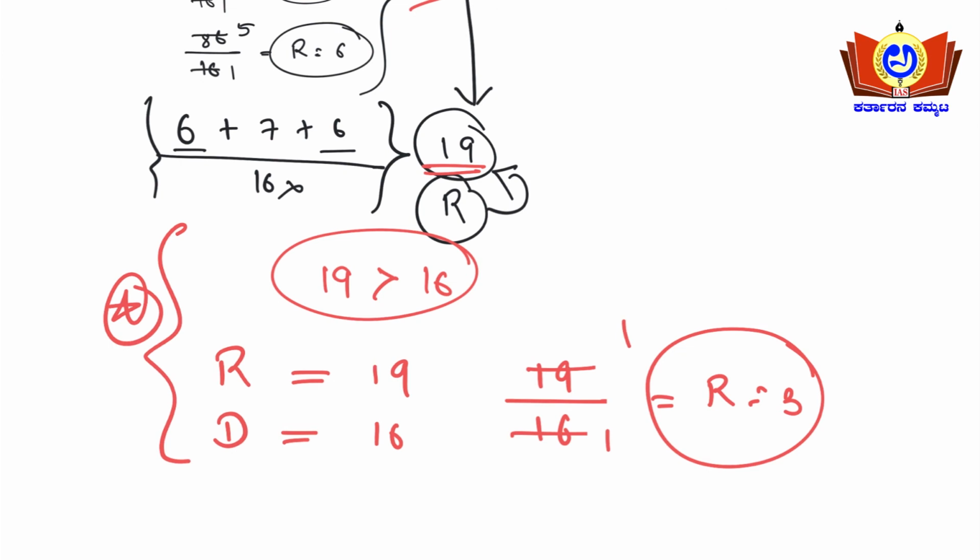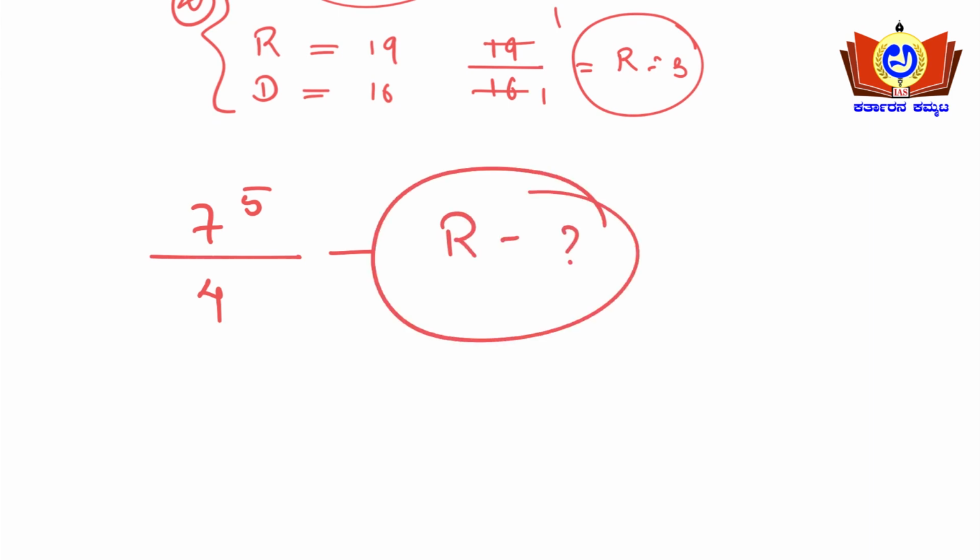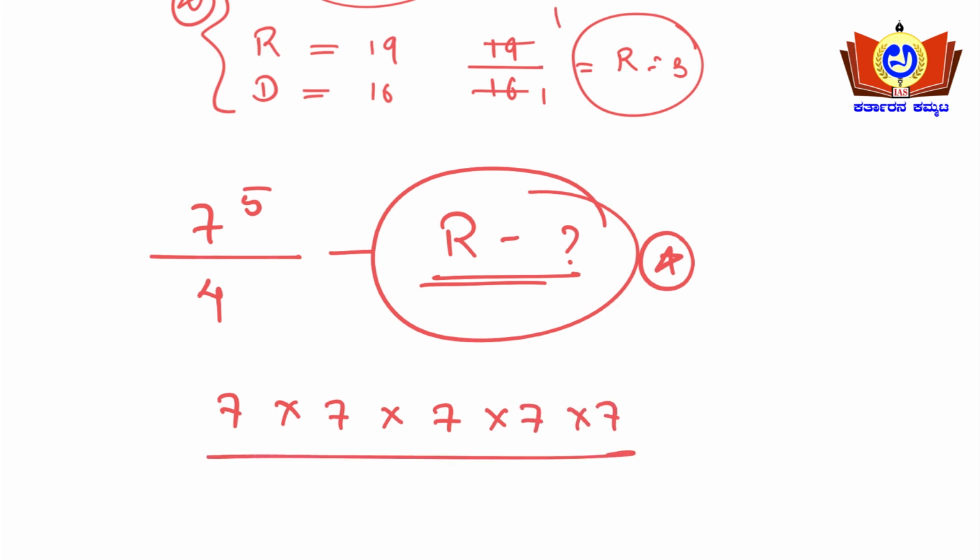Very simple. If the question asks you like this: 7 to the power of 5 whole divided by 4, what is the remainder? What is the expansion of this? 7 into 7 into 7 into 7 into 7 whole divided by 4. You need to find the remainder.